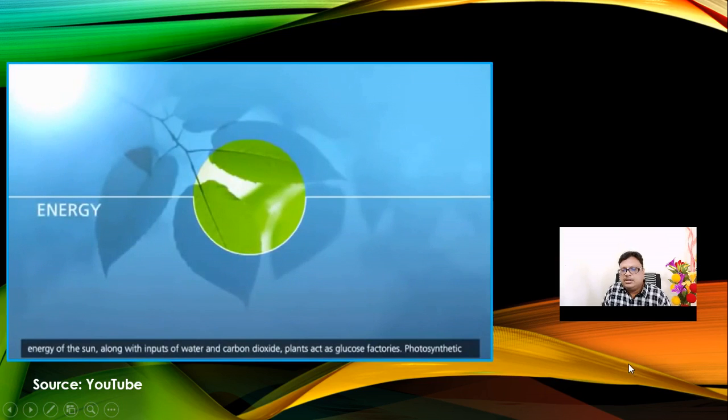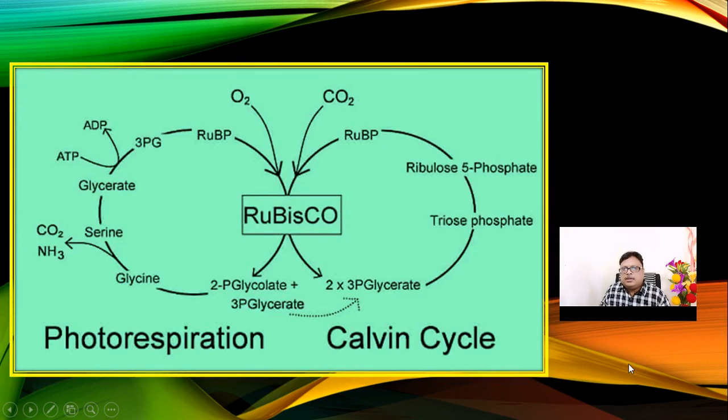So that is the main feature here. Now students, what about CO2 fixation? But have you heard about O2 fixation? Look here, if O2 gas is trapped by RuBP carboxylase, then this RuBP oxygenase enzyme can fix the O2 molecule also. And due to that O2 fixation, two glycolate compounds will be synthesized, and that will result in photorespiration. But if CO2 is trapped by Rubisco, that is the RuBP carboxylase, then it goes for the Calvin cycle.